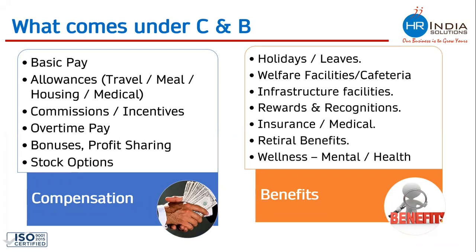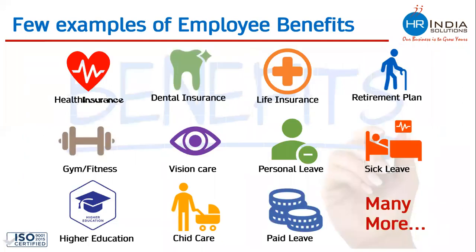Benefits are those things for which employees do not get any kind of money in their hand, but they get a good number of benefits. Let's see a few more examples of benefits. Health insurance, dental insurance, life insurance. As I said, life insurance is something which is provided by almost all the companies in India. Retirement plan, gym and fitness. There are many companies who are providing membership for gym and fitness clubs, for which employees do not get any kind of money in their hand, but this is a good benefit which their companies are providing.